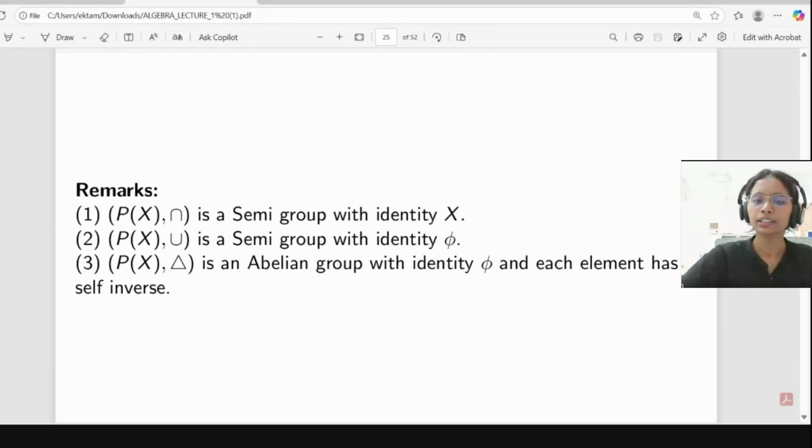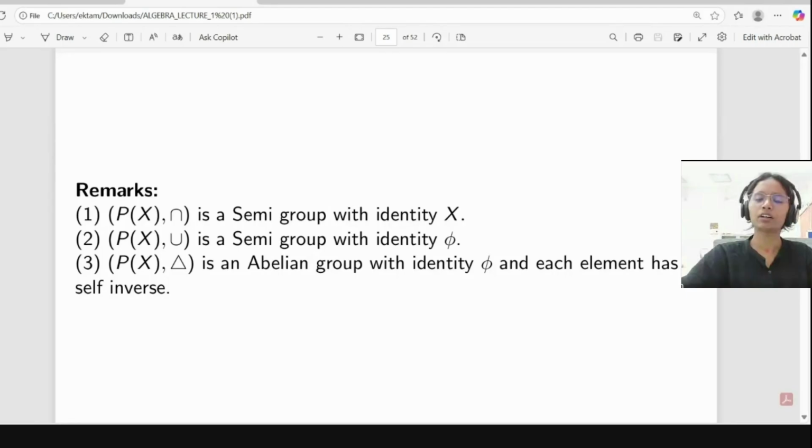And in the case of union, it will satisfy associativity because (A union B) union C is equal to A union (B union C). So this will also satisfy the associative property. But here our identity is phi. Why? Because whenever we take the union of A and B, we will get a bigger set only. So if we take the union of any set with phi, we will get the same set only. Now, in the case of symmetric difference, P(X) is an abelian group with identity phi and each element has a self-inverse.